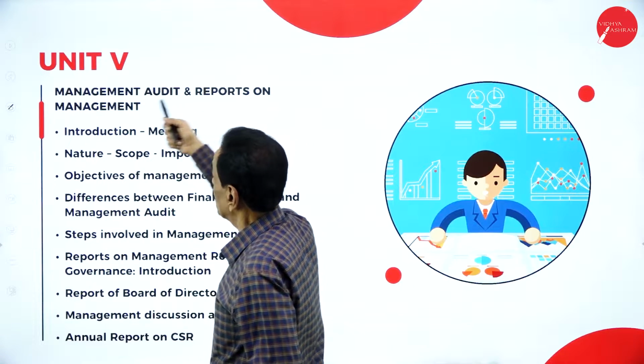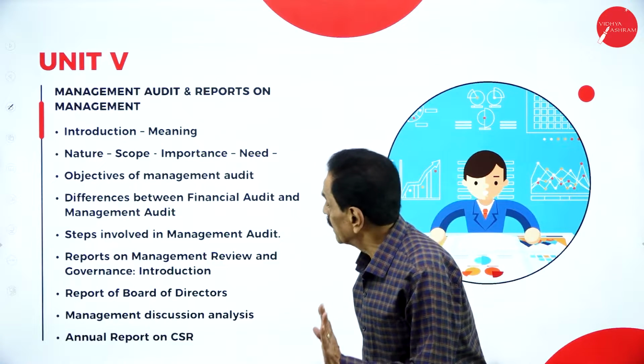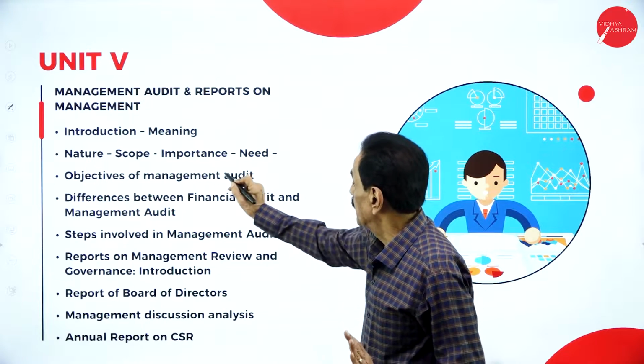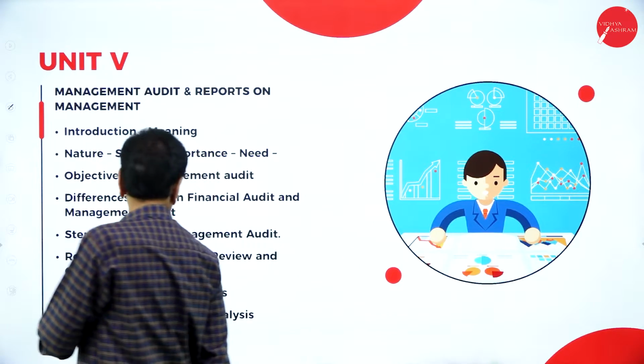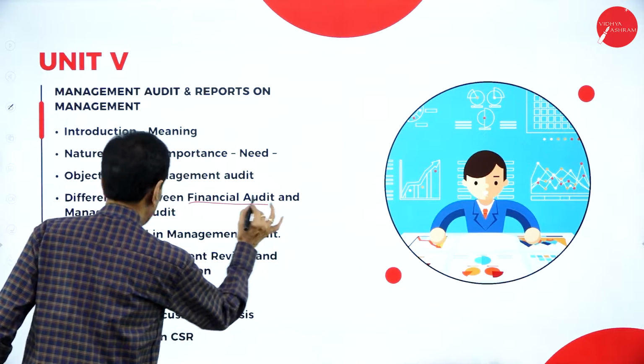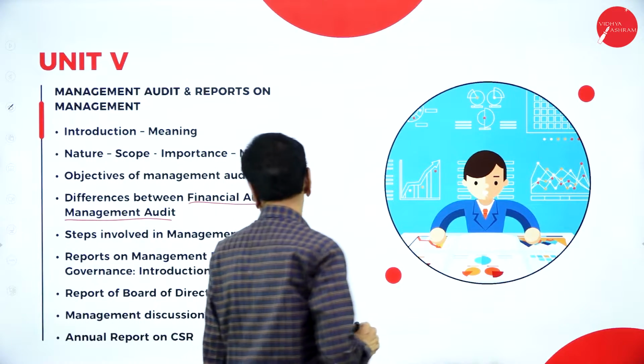Management audit and reports on management: introduction, meaning, nature, scope, importance, need, objectives of management audit, difference between financial audit and management audit. This question they are going to ask.